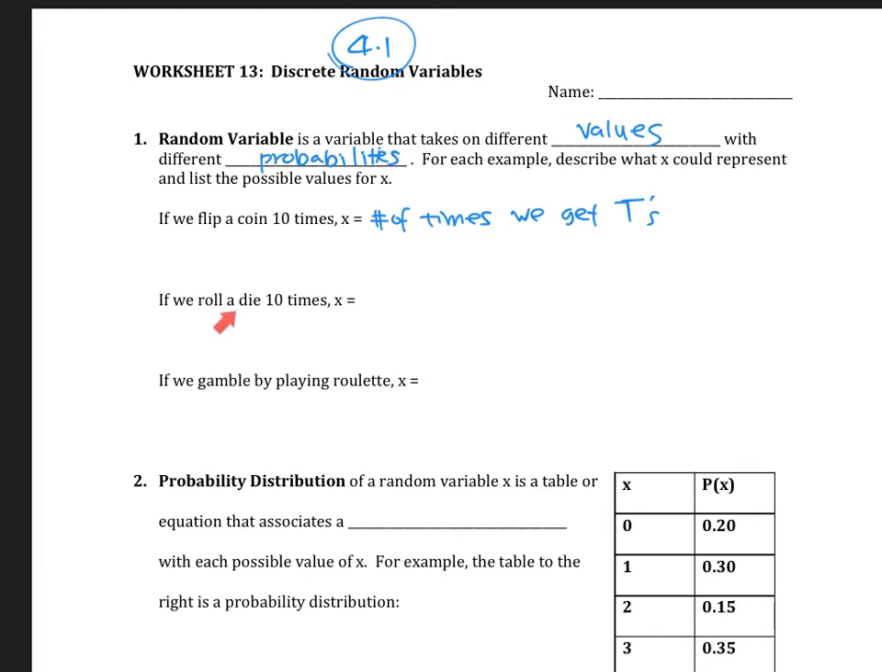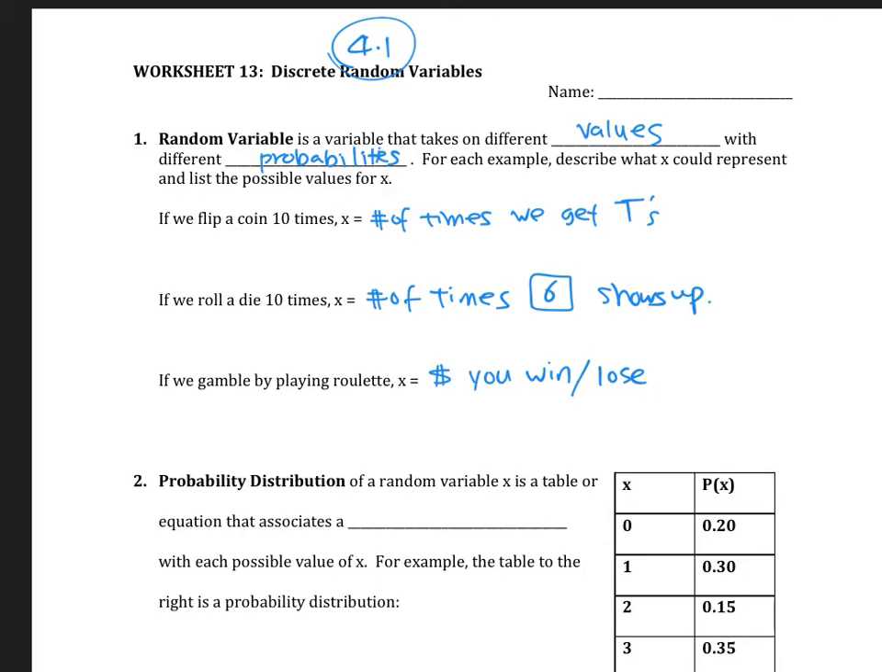When you roll a die 10 times, let x be the number of times a 6 shows up. Again, it could be 0, it could be 10, it could be any number between 0 and 10. When we gamble by playing roulette, x could be the dollar amount that you win. You can lose $5, you can win $20, you can win $100, whatever. So there could be a different amount that you can win or lose. That could be a random variable.